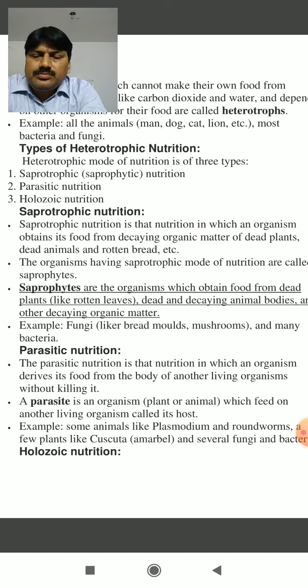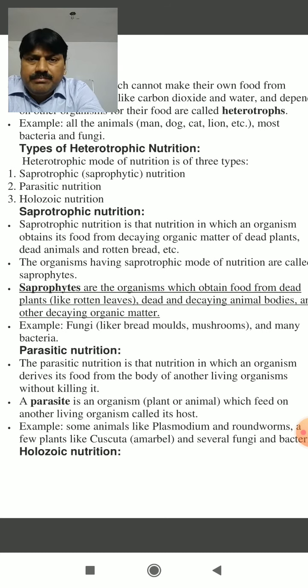So there are two important parts here: one which takes food and another from where food is taken. One is the parasite which takes food, and the other is called the host from where the parasite absorbs food, and it must be living.